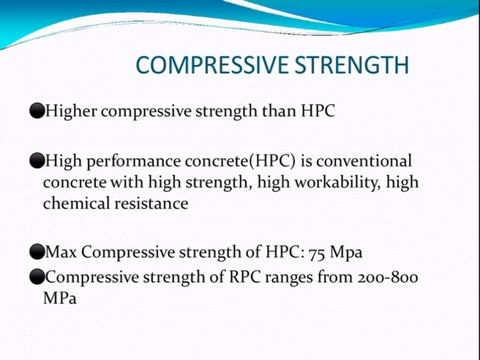Moving on to detail, compressive strength. The compressive strength of reactive powder concrete is much higher than that of high performance concrete. High performance concrete is conventional concrete which has high strength, high workability, and high chemical resistance. The maximum compressive strength of high performance concrete is 75 megapascal, whereas the compressive strength of reactive powder concrete ranges from 200 to 800 megapascal.